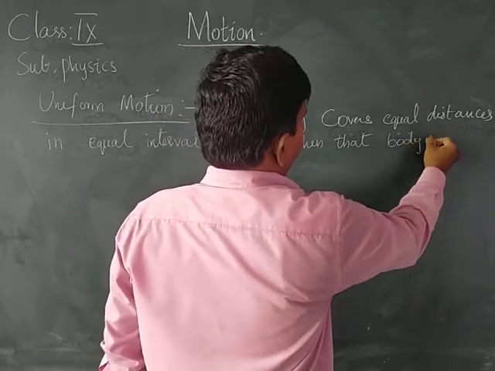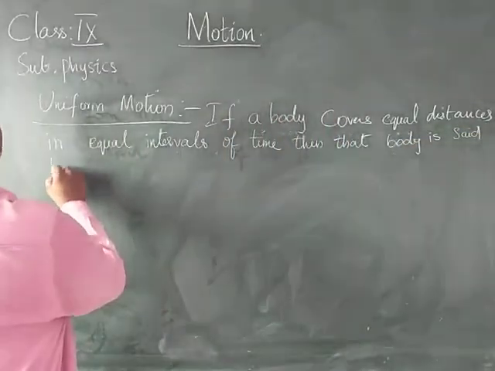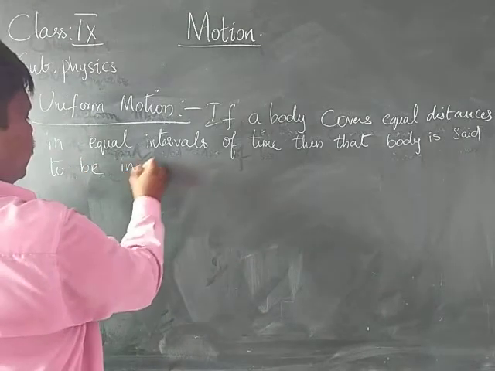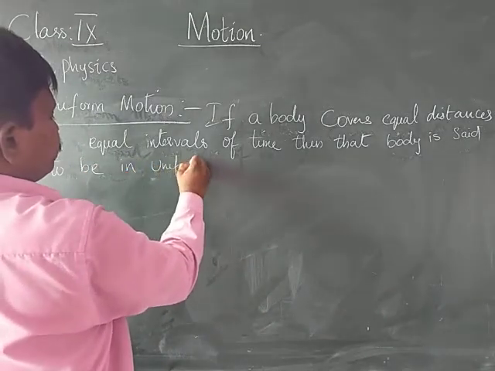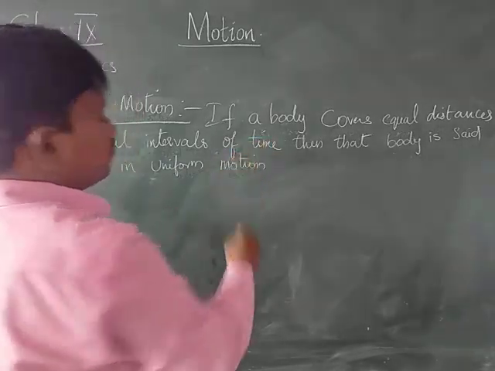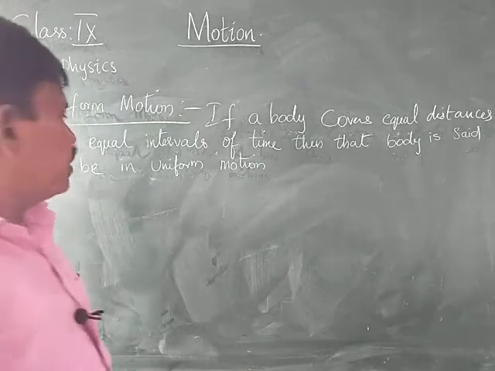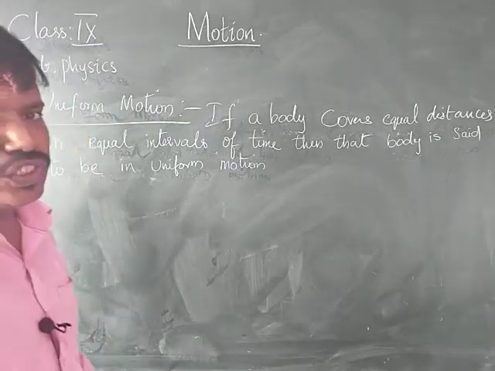If a body covers equal distances in equal intervals of time, then the body is said to be in uniform motion.